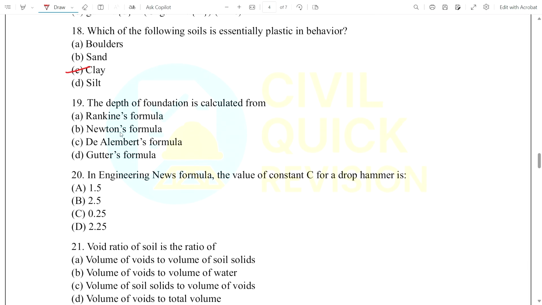Now question number 19. From which equation can we get the depth of foundation? Rankine formula, Newton's formula, D'Albert's formula, Gutter's formula. We get 19. A is the correct answer. Rankine formula, we can get the depth of the foundation.